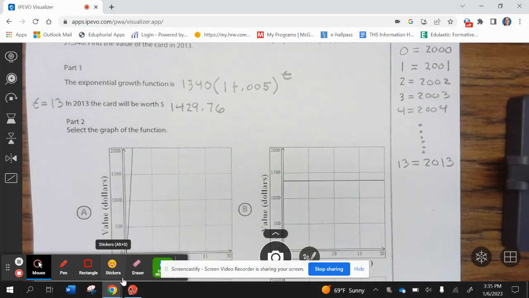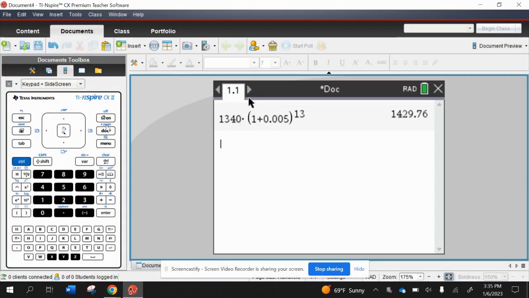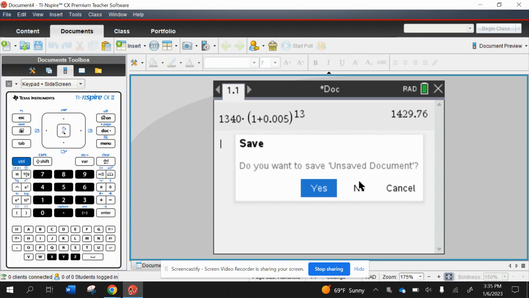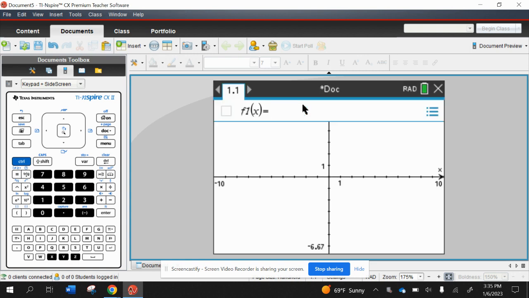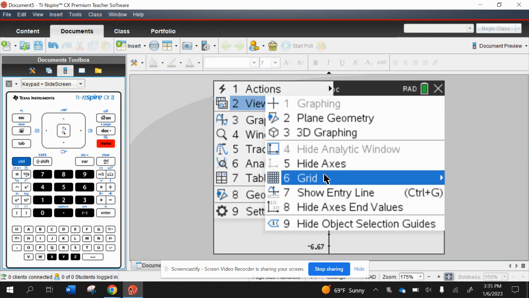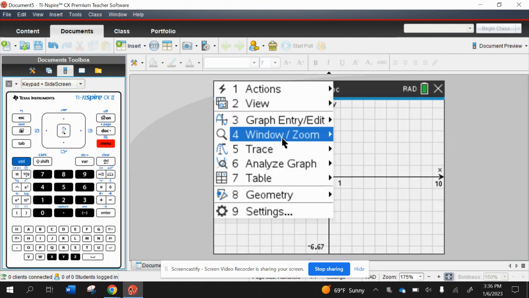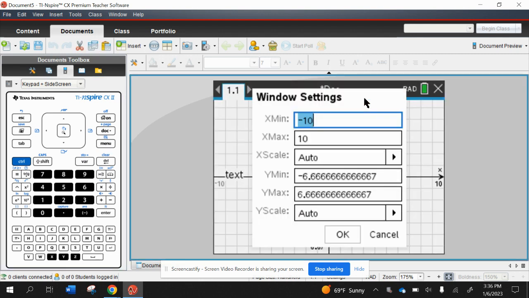Okay, now to select the graph, we're going to come back and graph this. So we're going to go to On, New Document, No, Add Graph. So that's 1340 times (1 plus 0.005) to the X. Let's go ahead and do Menu, View, Grid, Line Grid. And then we need to adjust the window. Menu, Window Zoom, Window Settings.